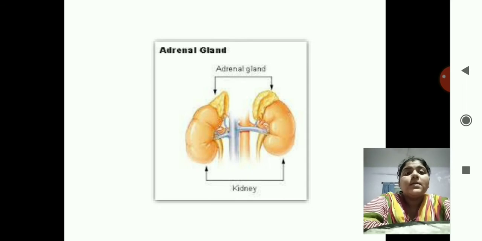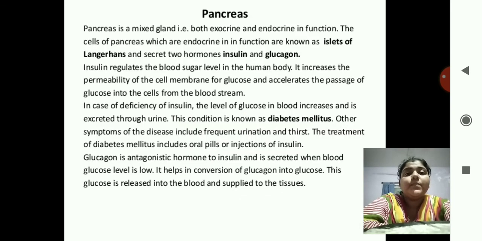Okay, see the picture over there, the kidneys are present and the upper part of the kidneys is covered by the adrenal gland. Next is the pancreas. Pancreas is a mixed gland, that is both exocrine and endocrine. The cells present in the pancreas are known as islets of Langerhans, and they secrete two hormones, insulin and glucagon.